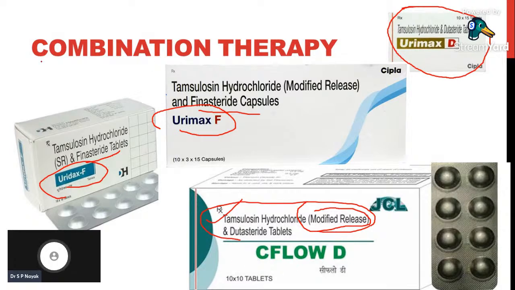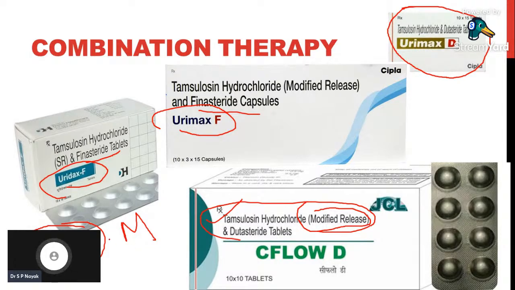Okay, so these are combinations which are given to the patients, and in a few research studies what they are telling is, when drugs are given in combination, like an alpha 1 blocker and a 5 alpha reductase inhibitor, for example tamsulosin plus dutasteride, the combination therapies have more efficacy than when the patient is using individual therapies.